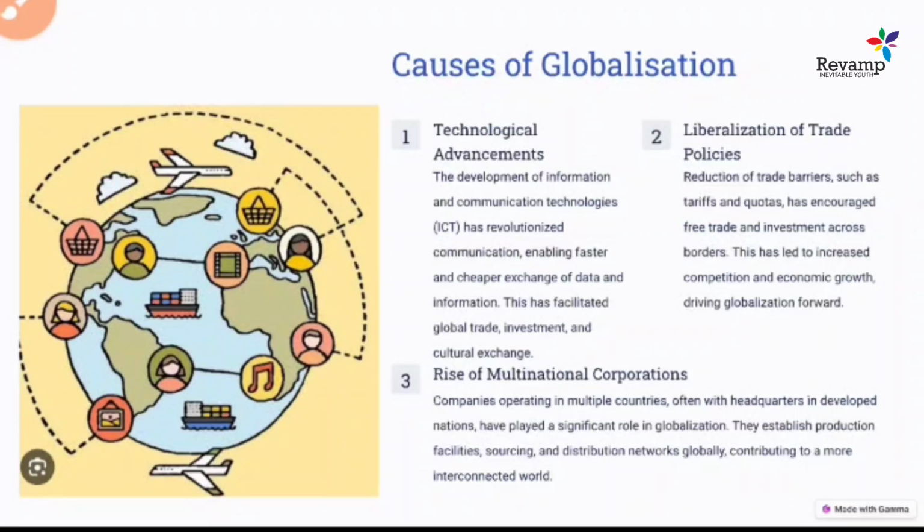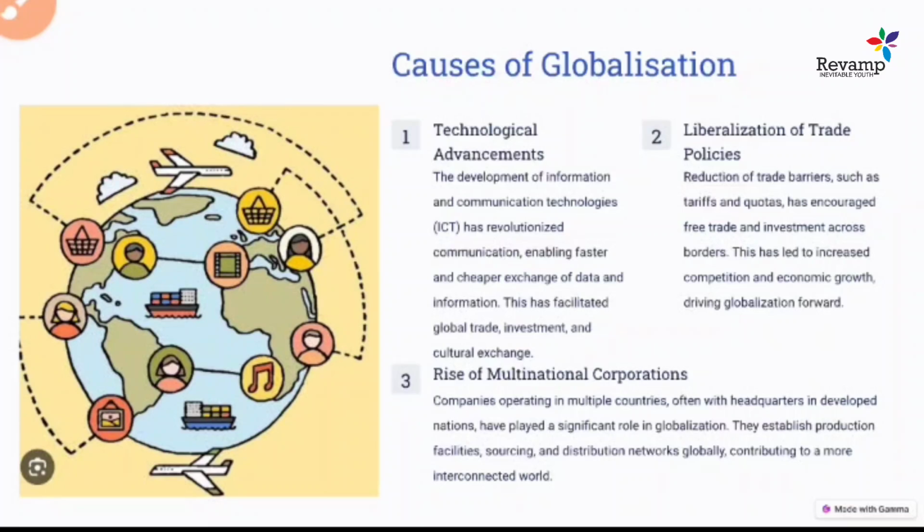And what is the third cause? The rise of multinational corporations. We know them as MNCs. These multinational companies started establishing their headquarters in developing countries. Take the example of India, when India became a liberalized country and started liberal reforms after the 1990s.